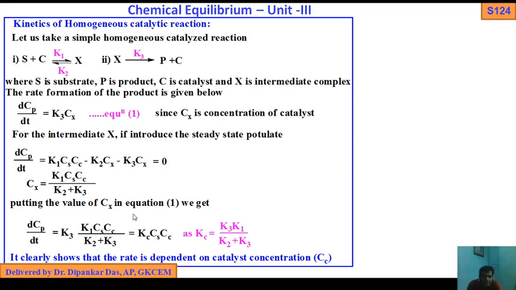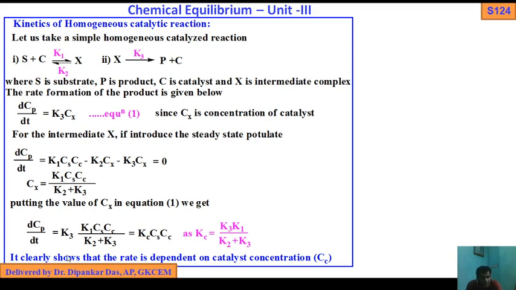Now putting the value of Cx from equation 1, we get dCp by dt equals K3 K1 Csc by K2 plus K3. We can write K1 K3 by K2 plus K3 as Kc. So dCp by dt equals Kc into Cs into Cc.